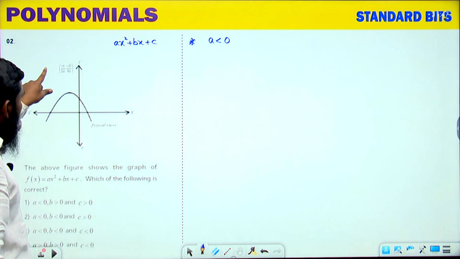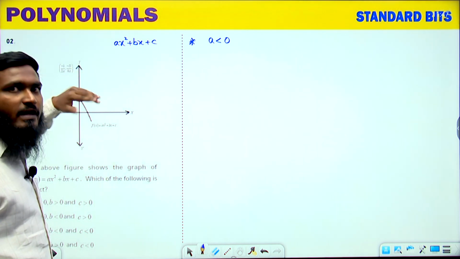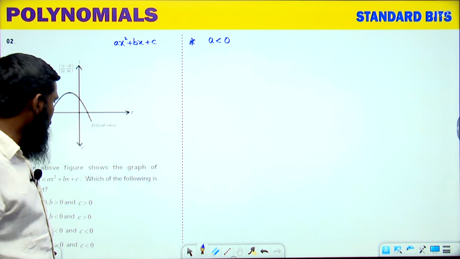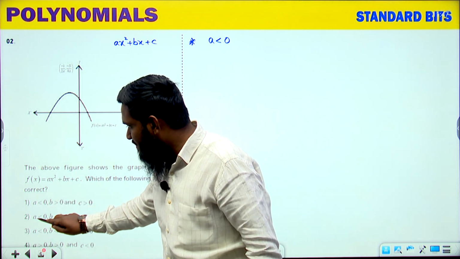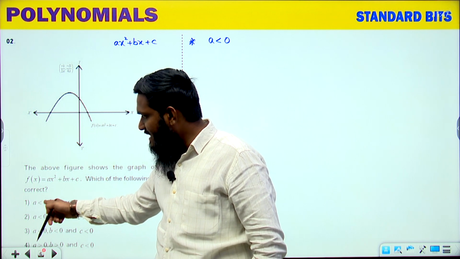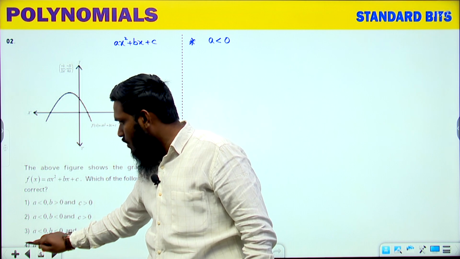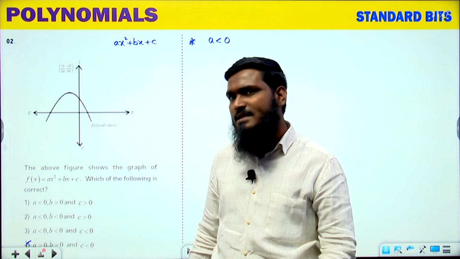Whenever we are having the U shape, okay, parabola upwards, then we have to take a is greater than 0. If it is downwards, then we have to take less than 0. Now if you are seeing the options over here, first option, second option, third option, fourth option: a is less than 0, a is less than 0, a is less than 0, a is greater than 0, means obviously the fourth option is wrong. Now we are having three options over here. In this, let us check this part.